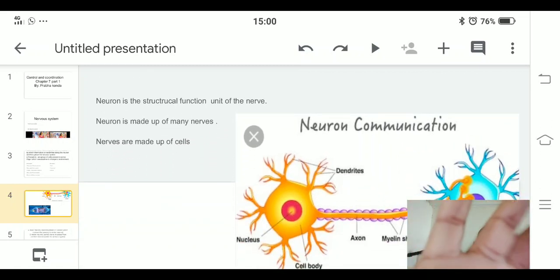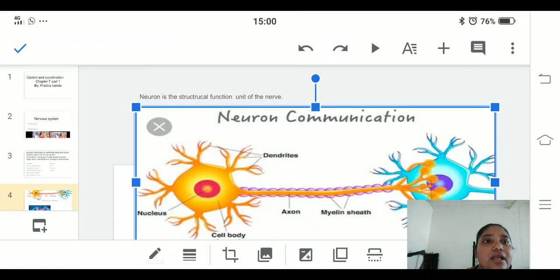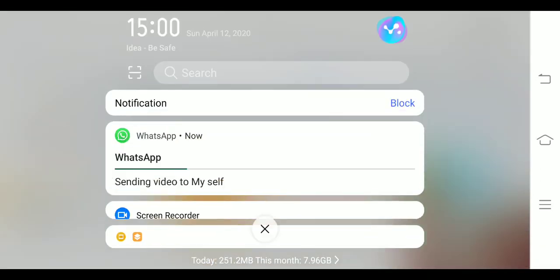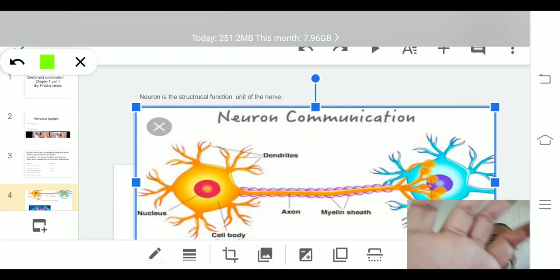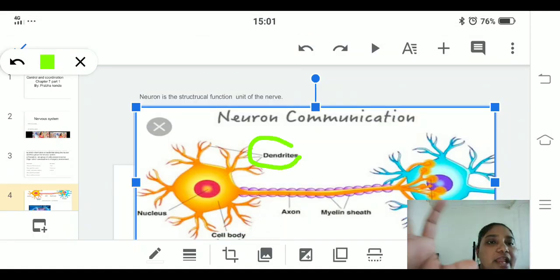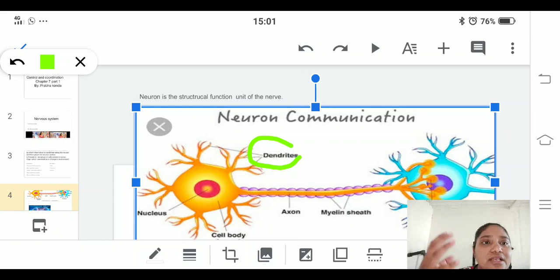As you can see in the picture, there are extensions drawn like structures, which we call dendrites. These extensions pick up the message, and from there it passes down.